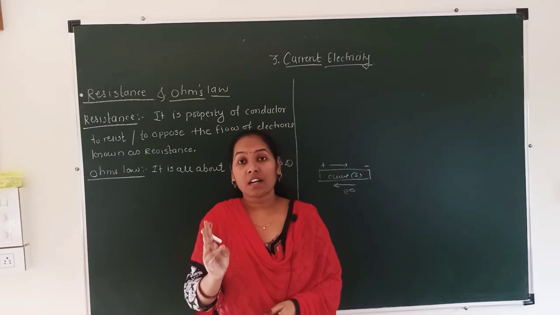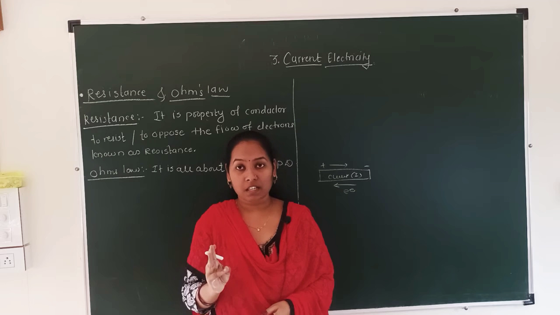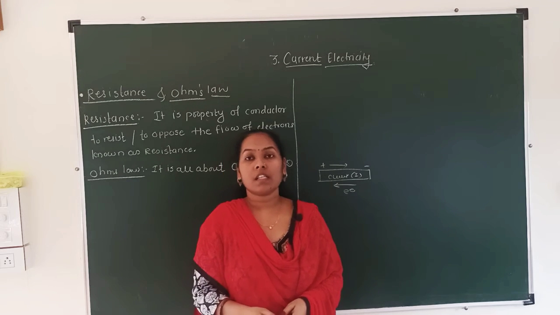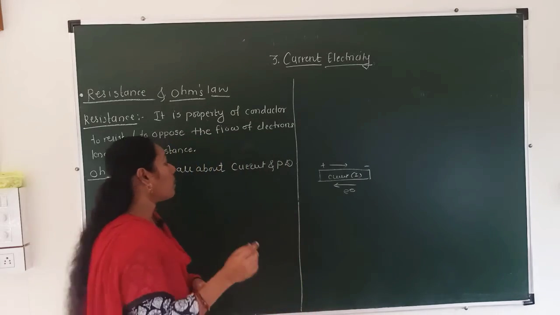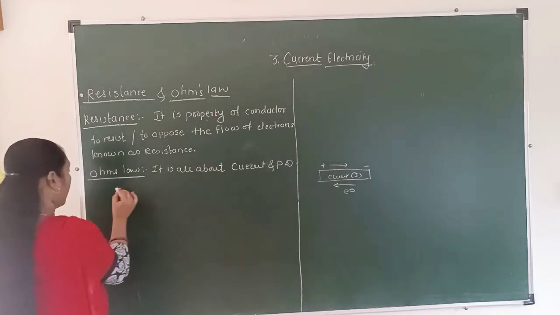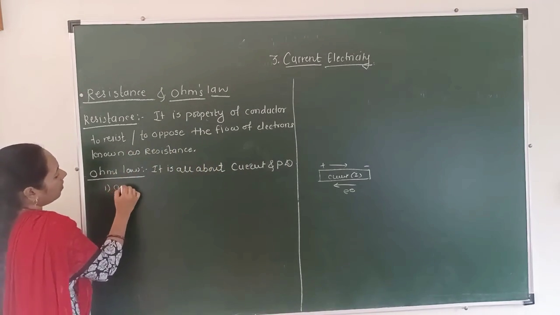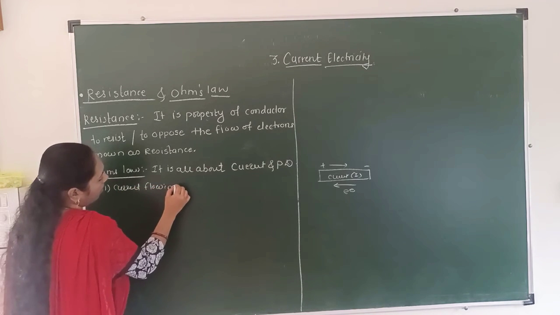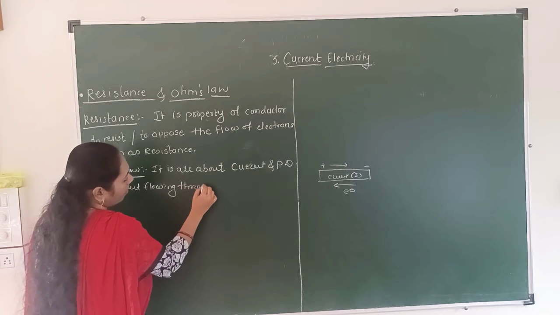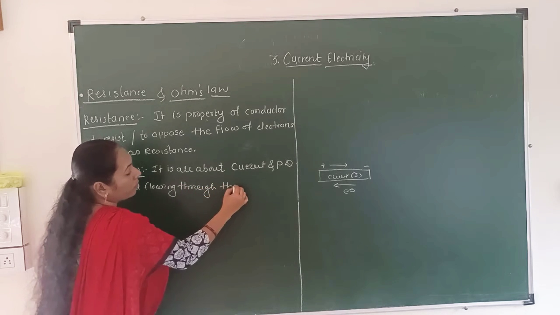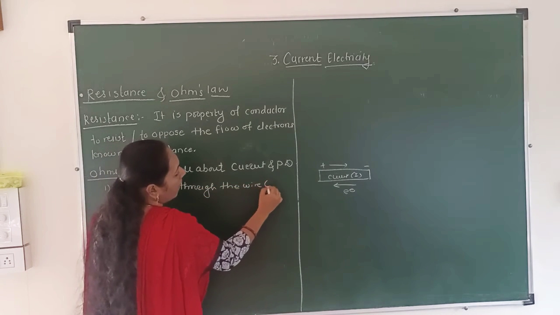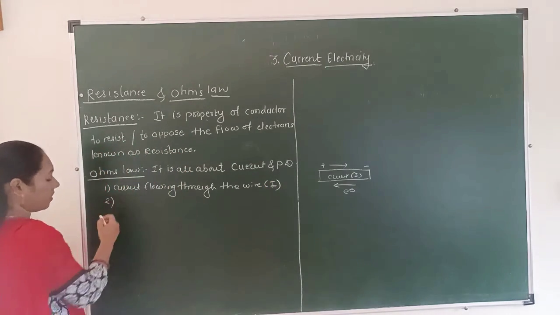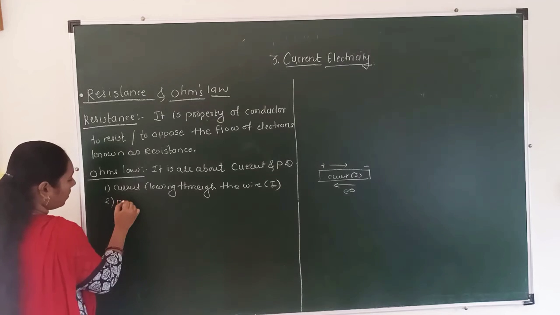George Simon Ohm shows a relation between two quantities. The first is the current flowing through the wire, denoted by the symbol I, and the second is the potential difference between the two ends of the wire.